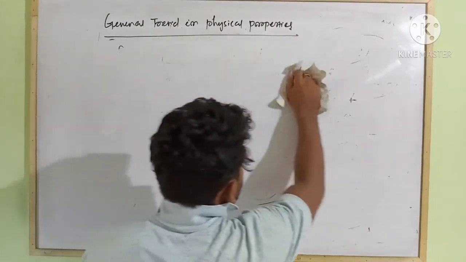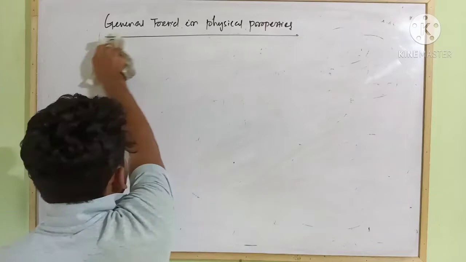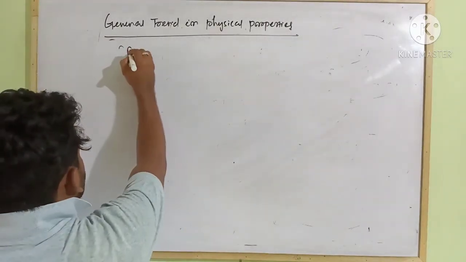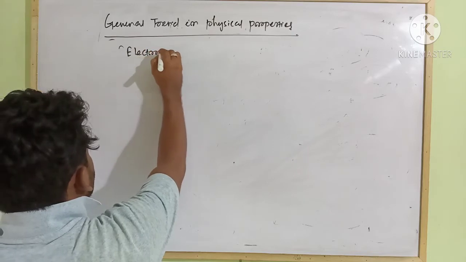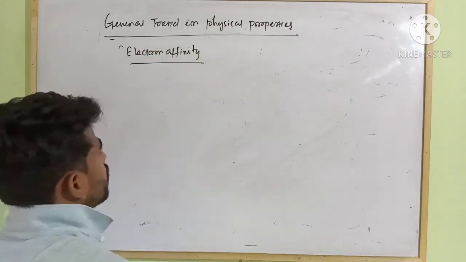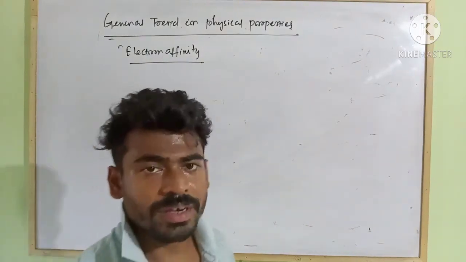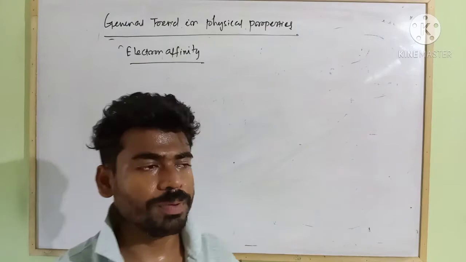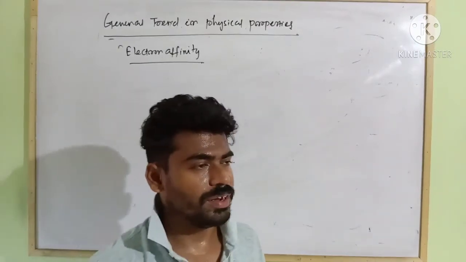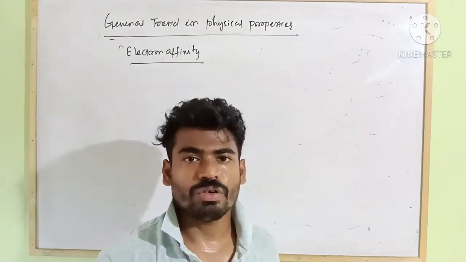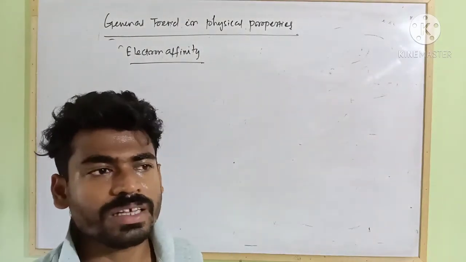Next we will discuss electron affinity. Electron affinity means it is the amount of energy released when an extra electron gets added to the valence shell of a neutral gaseous atom.